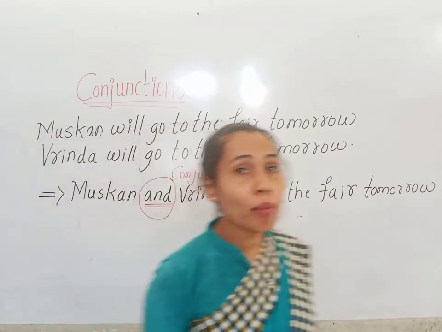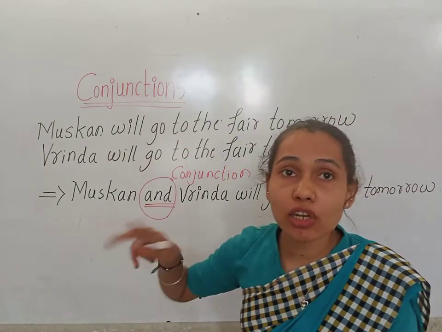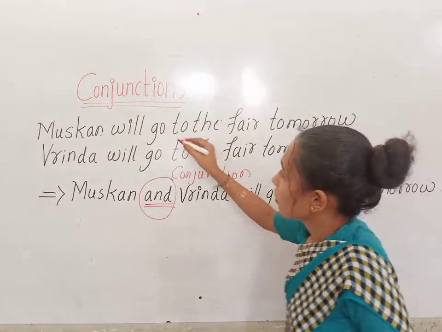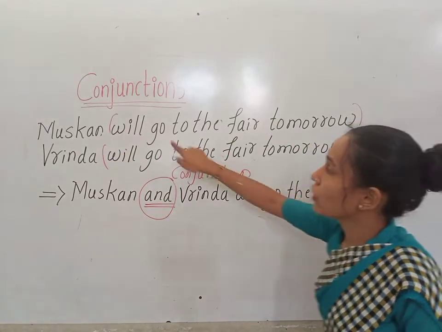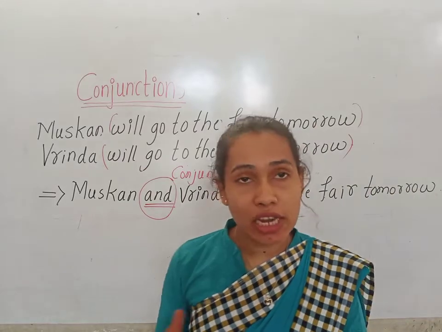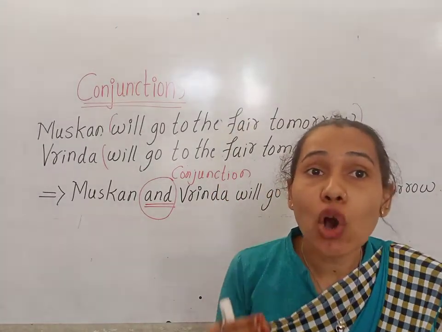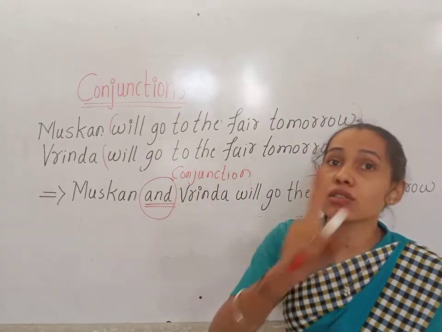Here which is the common part in the two sentences, children? Will go to the fair tomorrow and will go to the fair tomorrow. These both are the same, the common part. So we have to write these both as one sentence.